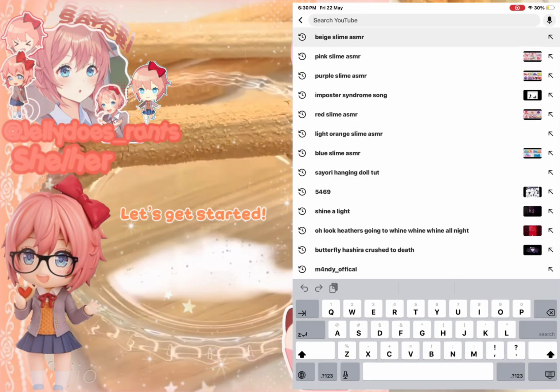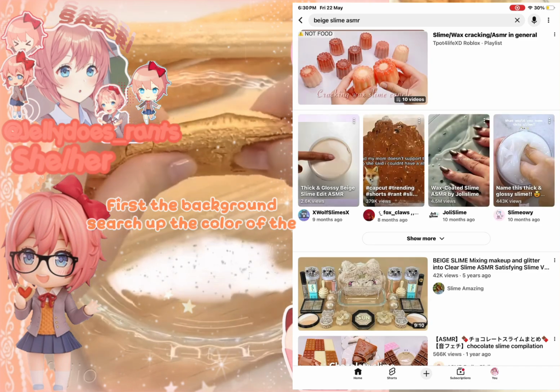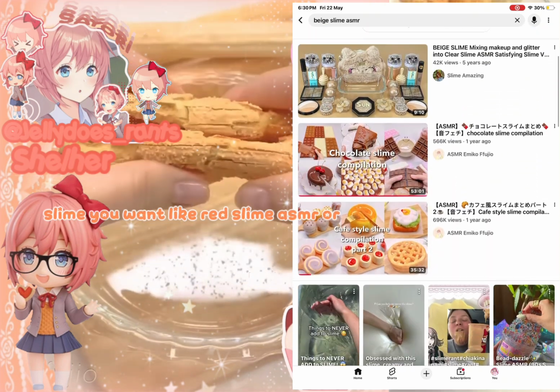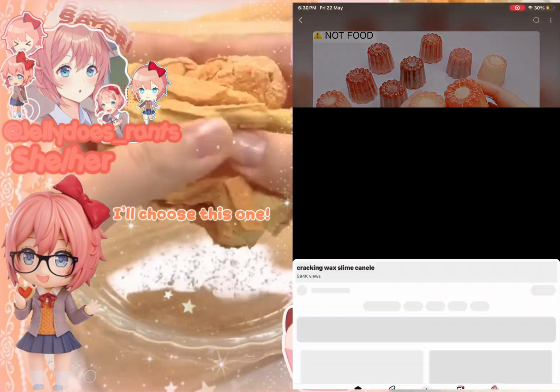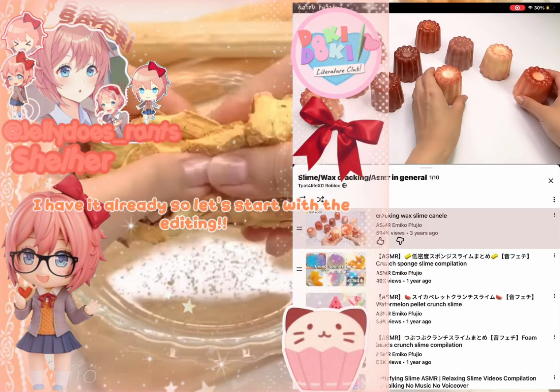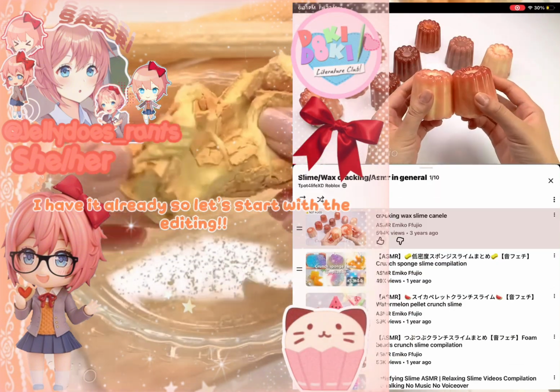Let's get started. First, the background. Search up the color of the slime you want, like red slime ASMR or purple slime ASMR. I'll choose this one. Screen recorded. I have it already, so let's start with the edit.